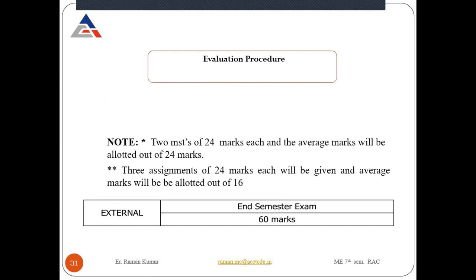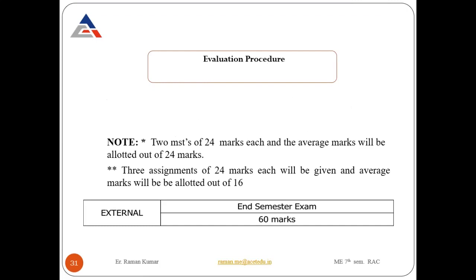So what is your evaluation procedure? Everybody knows there will be two tests. The two tests will be of 24 marks each, and the average will be taken as 24 marks. Then three assignments will be given for RAC, each of 24 marks, and the average will be allotted 16 marks during internal.